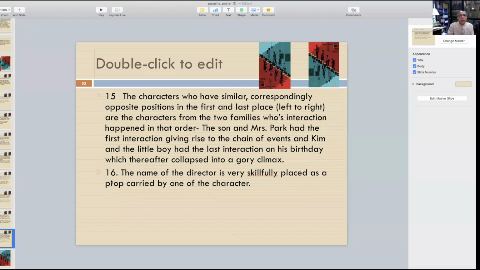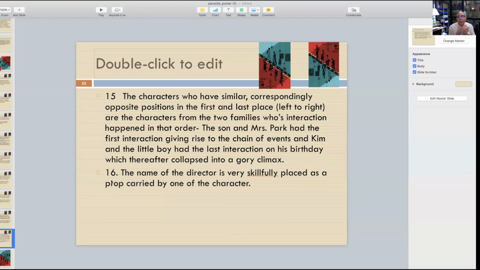The last one: the characters who have a similar, correspondingly opposite position in the first and last place. A very, very important thing to notice. If you compare from left to right, these are the characters from the two families whose interaction happens in that order. First, the rich lady interacts with that boy. Then this other couple, the lady comes over there. Then this boy and girl, and then this other thing.